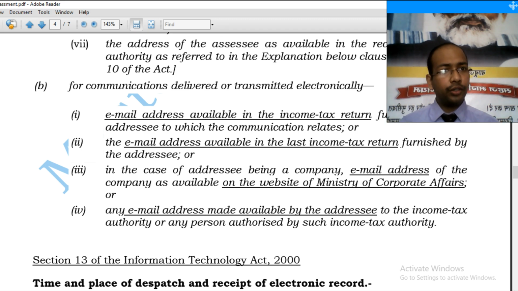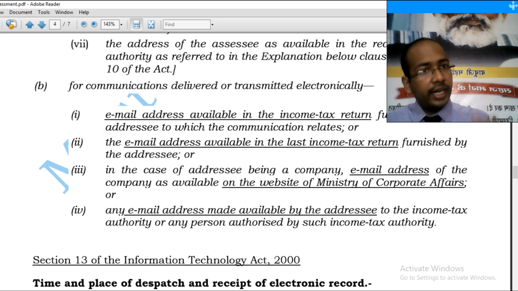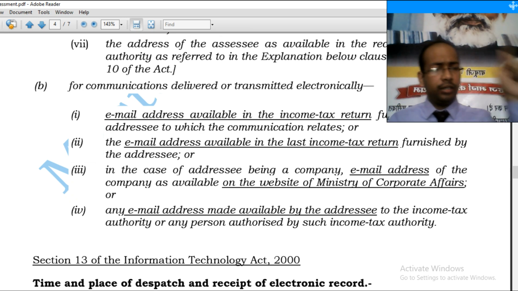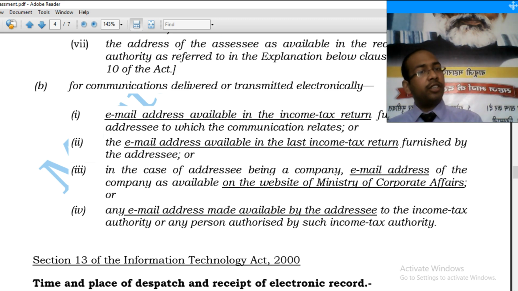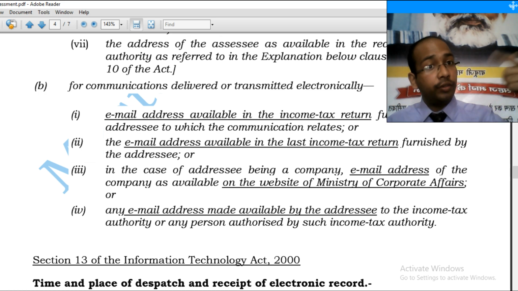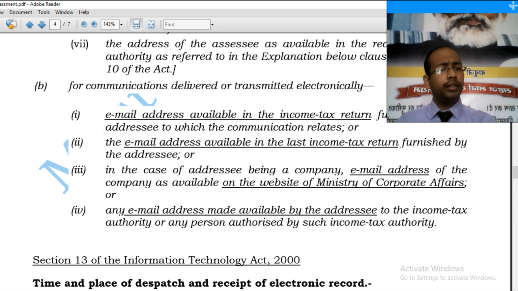Alright. Section 13 of the Information Technology Act says that dispatch would be complete when it is beyond the control of the assessing officer. If I interpret Section 13 in this light, dispatch or issuance would be complete if it is outside the computer resource of the assessing officer. And what is the computer resource? The CBDT network, the income tax website, is the computer resource of the assessing officer.